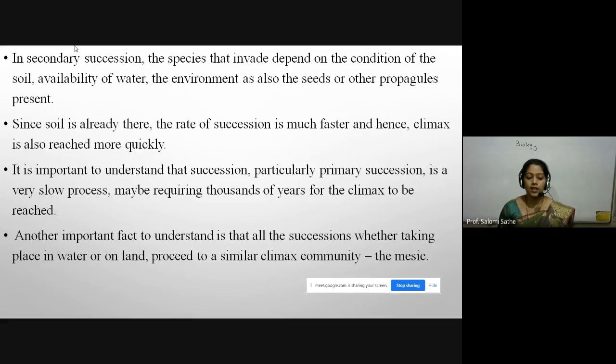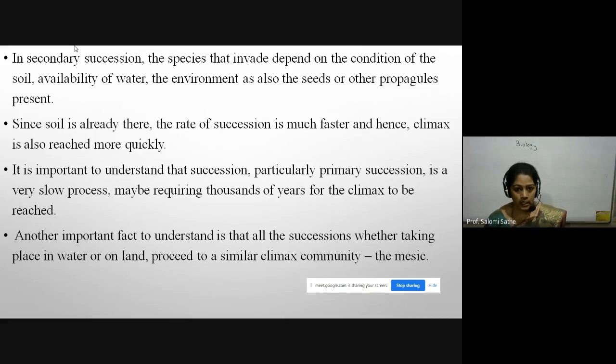Since soil is already there in secondary succession, but in primary succession soil formation takes place, the rate of succession is much faster, and hence climax is also reached more quickly.